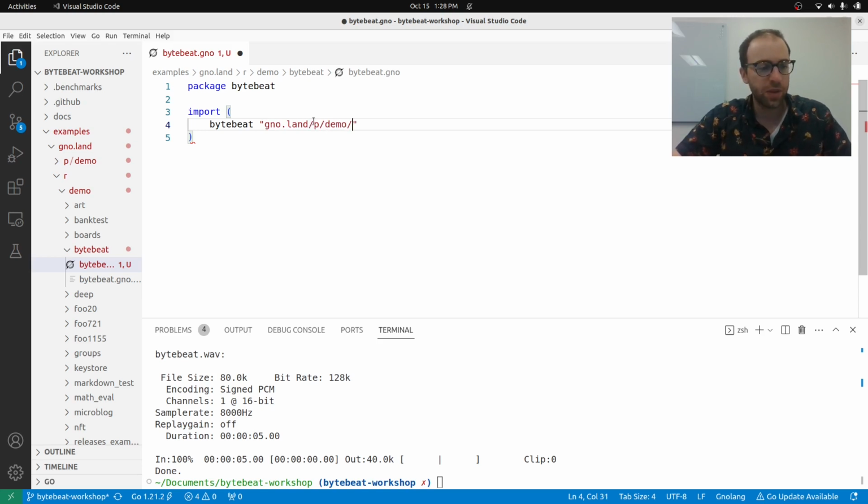I should mention that when you do the imports of a package or a realm, we're going to use the name of what it's imported as. So this is in Gno.land P demo. This has got to be the same thing as what you add to the smart contract system. And when you upload to a smart contract, it's immutable.